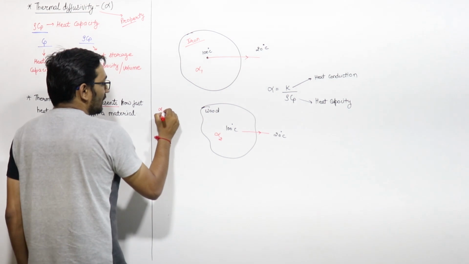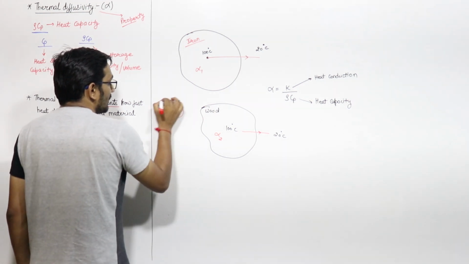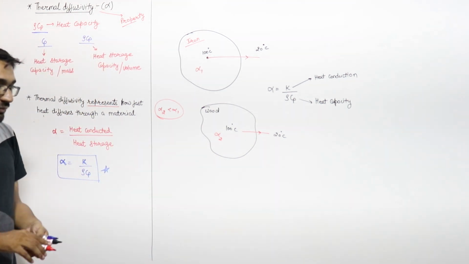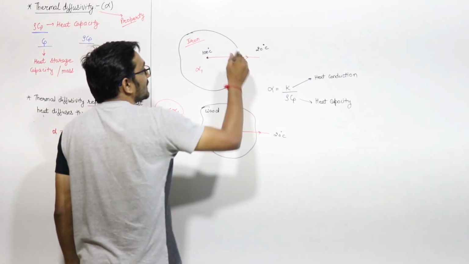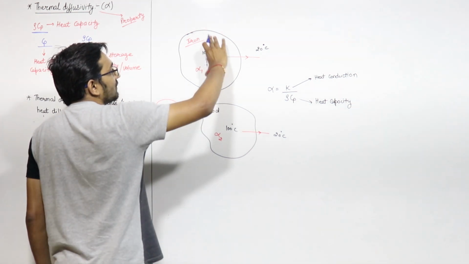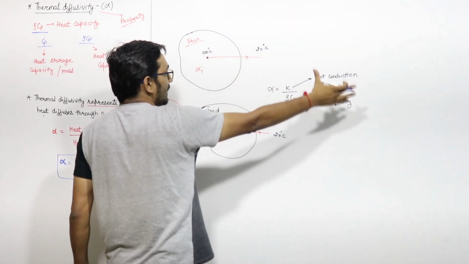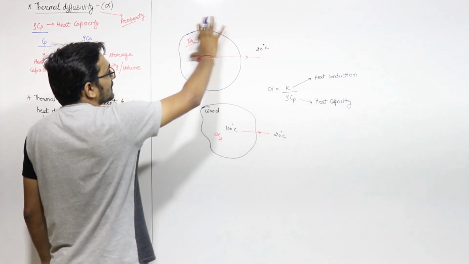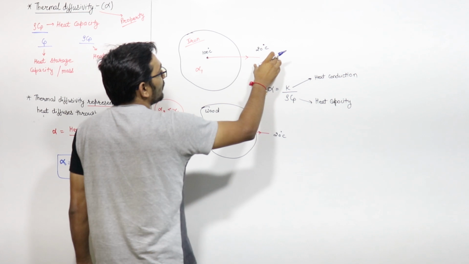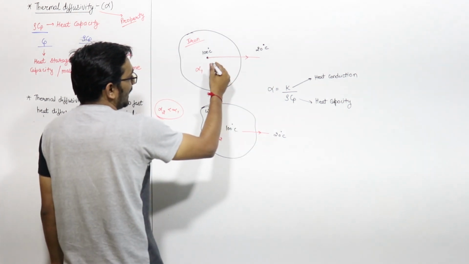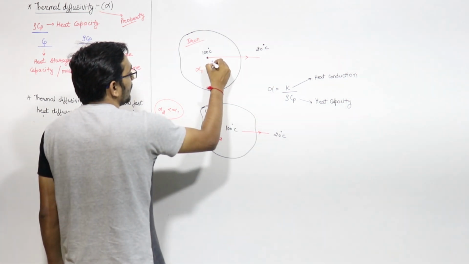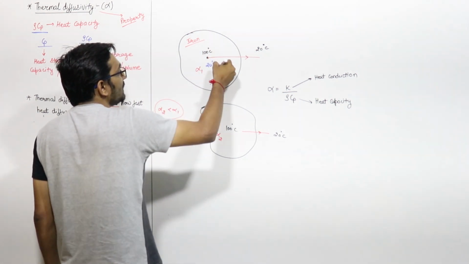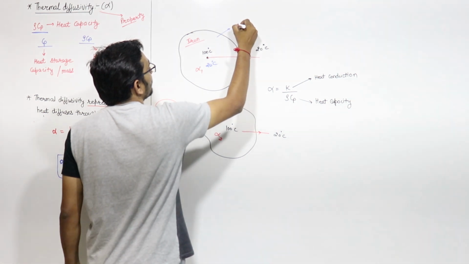If alpha 2 is less than alpha 1, then the heat will propagate faster from iron to the surrounding. That means this complete body will come into equilibrium with the surrounding, the final temperature here will be 20 degrees Celsius. This equilibrium will be achieved, let us say, in 5 minutes.